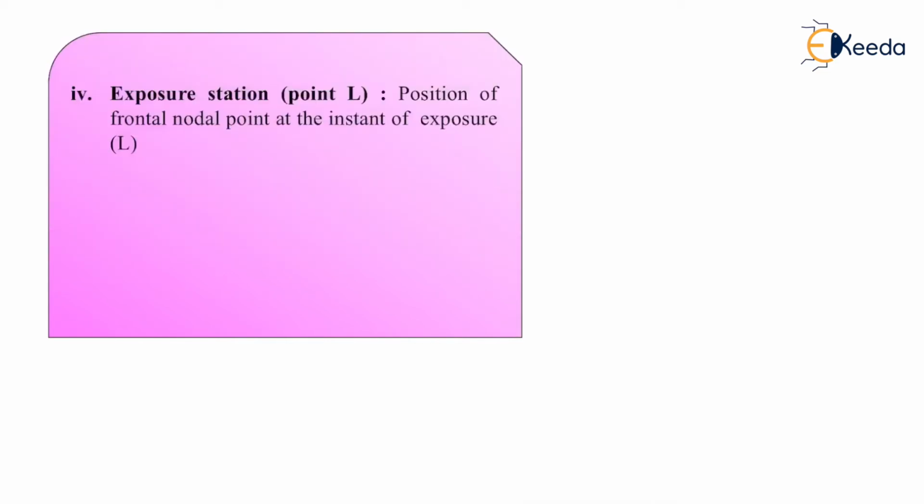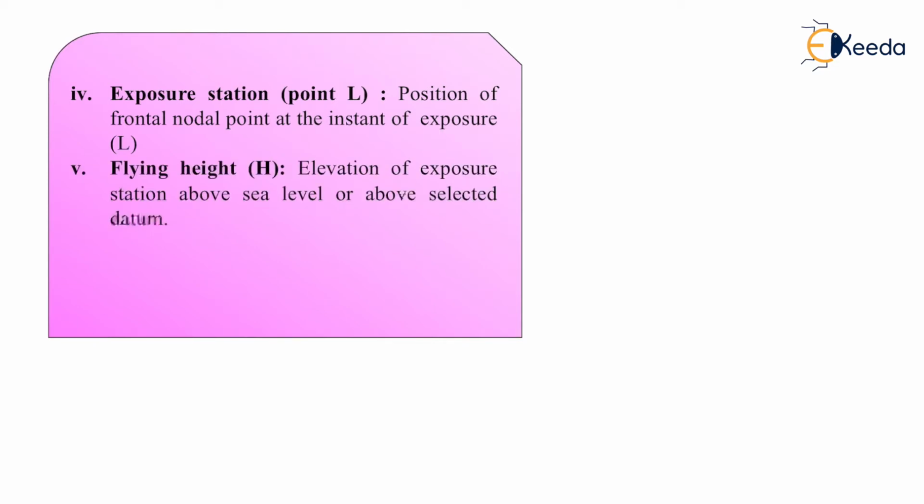Next is exposure station. The position of the front nodal point at the instant of exposure is known as the exposure station. Next is flying height: elevation of the exposure station above sea level or above a selected datum.